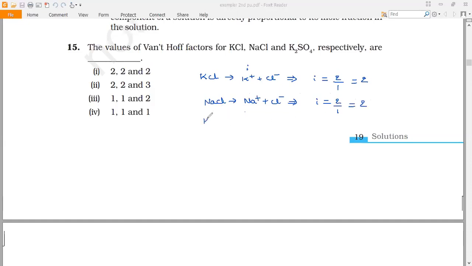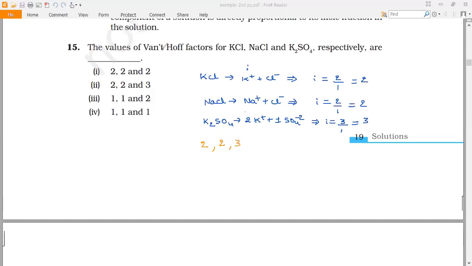Then for potassium sulfate, it is K2SO4. So it is 2 K+ and 1 sulfate ion. Hence, the Van 't Hoff factor i is equal to number of dissociated ions divided by number of molecules present before dissociation, which is 3 by 1. So the Van 't Hoff factor is 3. If we observe from the given options, for KCl it is 2, for NaCl it is 2, and for K2SO4 it is 3.